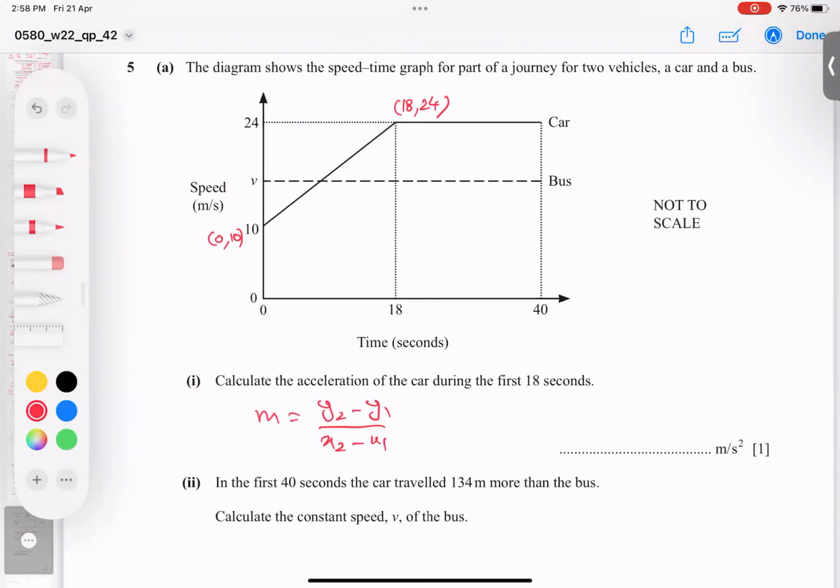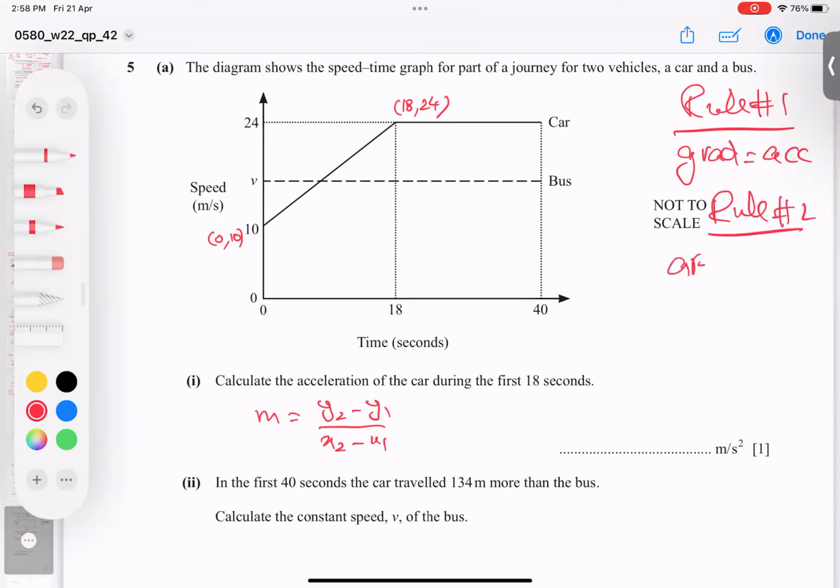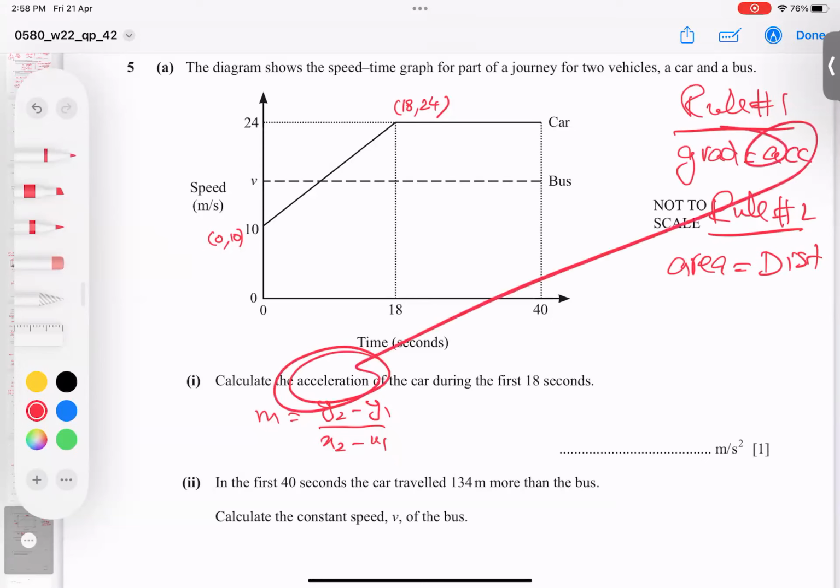In a speed-time graph, we have two rules. Rule number one, the gradient equals acceleration. Rule number two, the area under the line equals distance traveled. Because he was asking for acceleration, it is called the gradient.